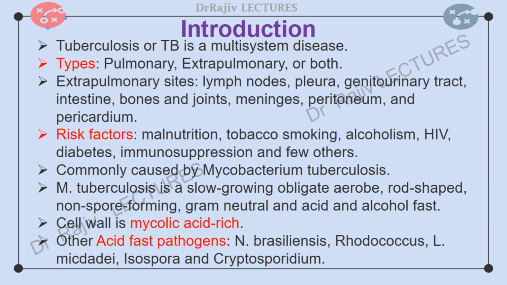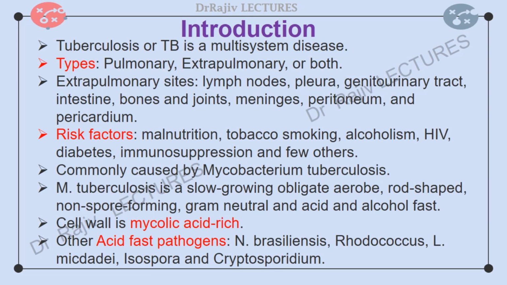TB is commonly caused by Mycobacterium tuberculosis and occasionally by Mycobacterium bovis, Mycobacterium kansasii, Mycobacterium fortuitum, Mycobacterium marinum, and Mycobacterium ulcerans. Mycobacterium bovis is characteristically resistant to pyrazinamide and is transmitted by unpasteurized milk.